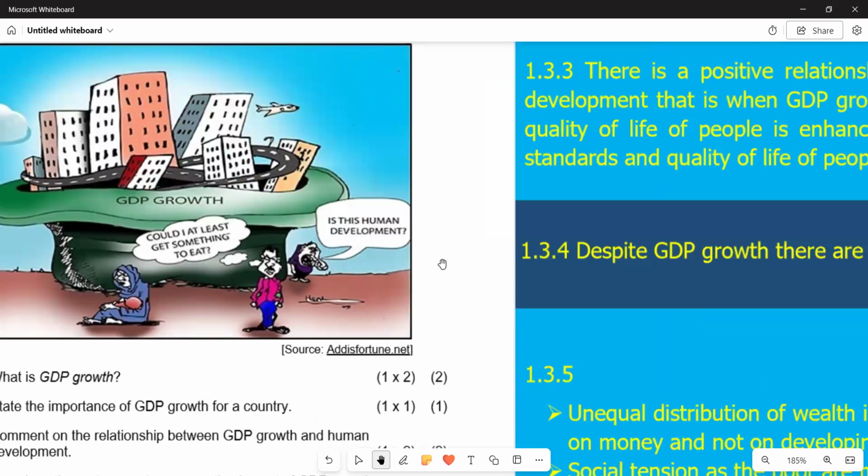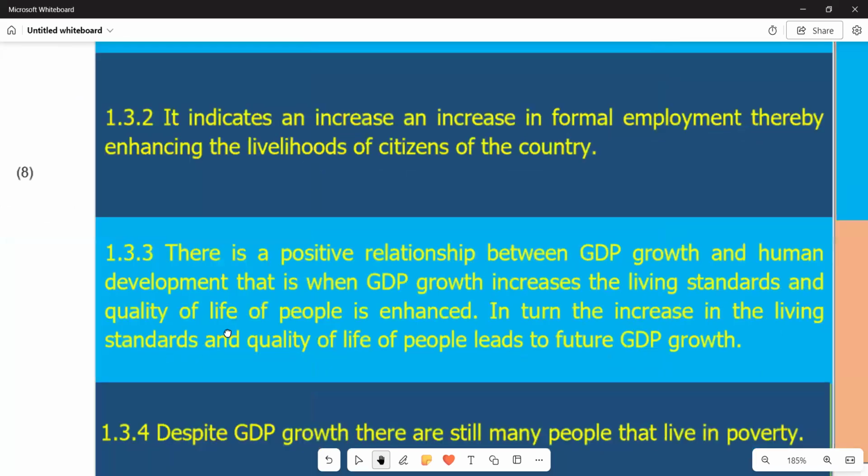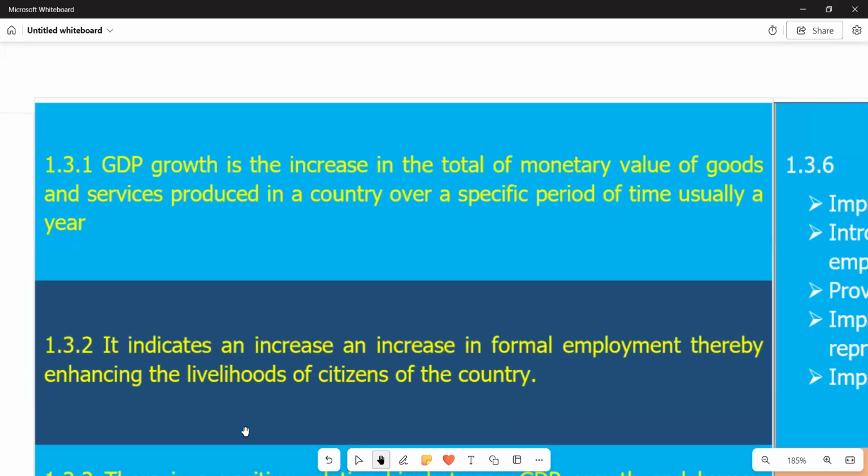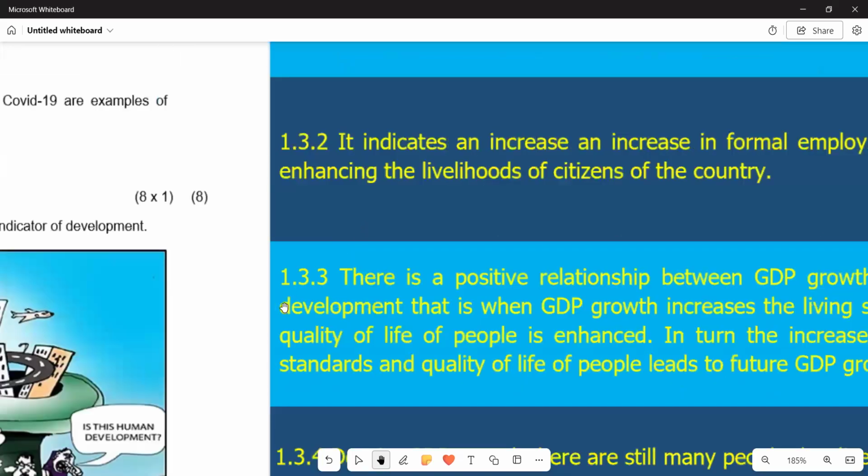So let's try to see what importance we have according to our responses. We go to the response section. There is a positive. We are on 1.3.2. It indicates an increase in formal employment, thereby enhancing the livelihoods of citizens of the country, which is very true. When we have high economic activity in the country, evidenced by the growth in GDP, people get into formal employment, and this is going to enhance their livelihoods. Quality of life is going to be enhanced.